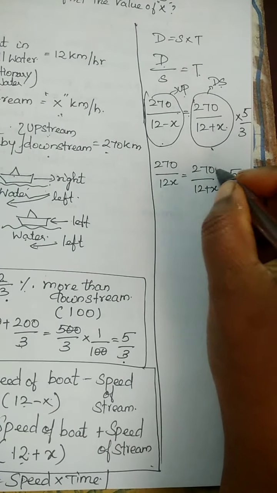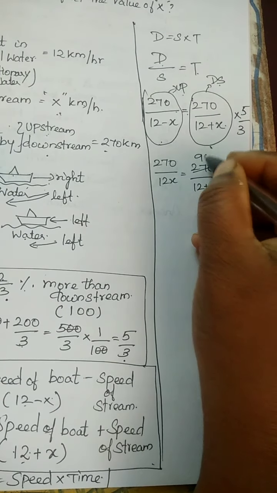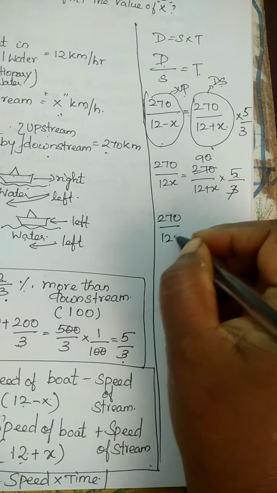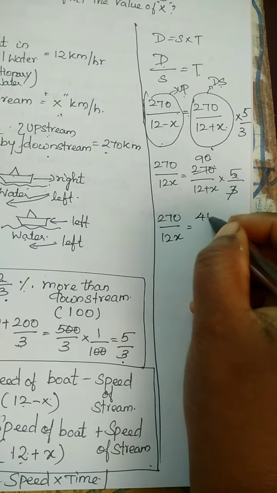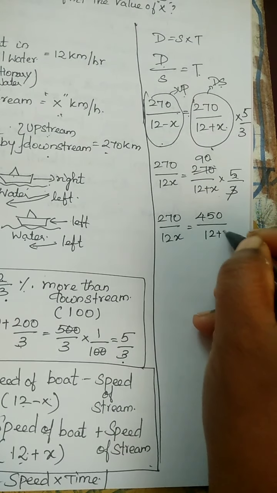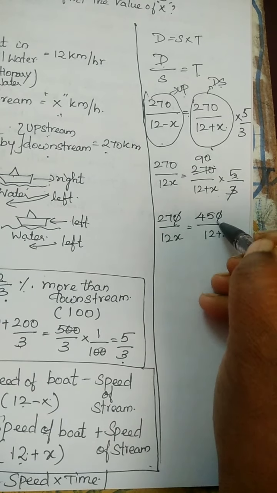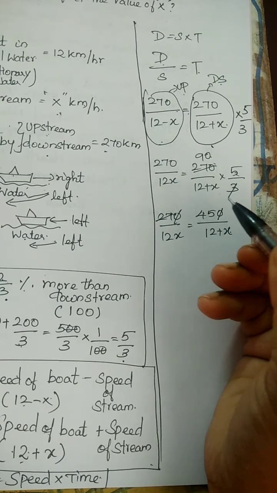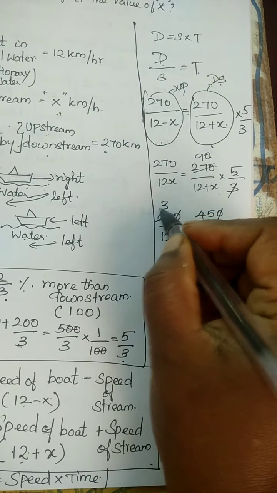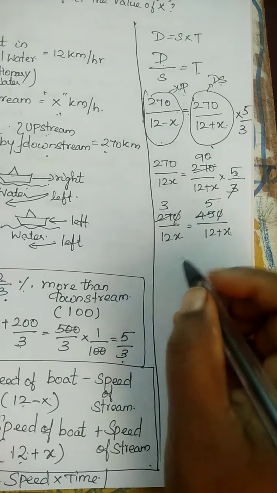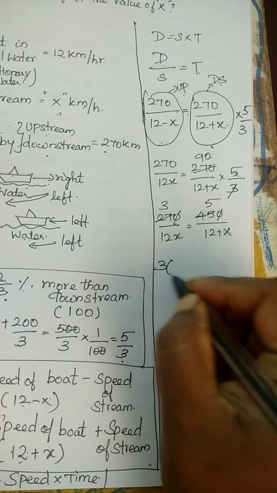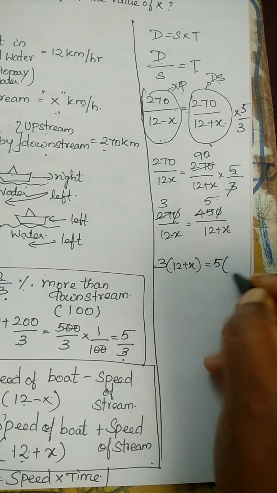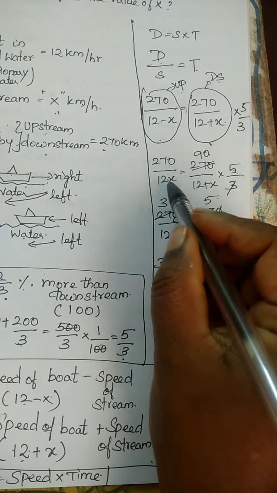Let's divide 3 and 270, which is 90. Now multiply this 90 and 5. 270 by 12 minus x is equal to 90 into 5, which is 450, divided by 12 plus x. Now cancel the zeros on the opposite side, and cancel 27 and 45 using the ninth table: 9 3s are 27, 9 5s are 45. Now cross multiply this. 3 into 12 plus x is equal to, sorry, here minus, 5 into 12 minus x. Here also minus, I missed it.